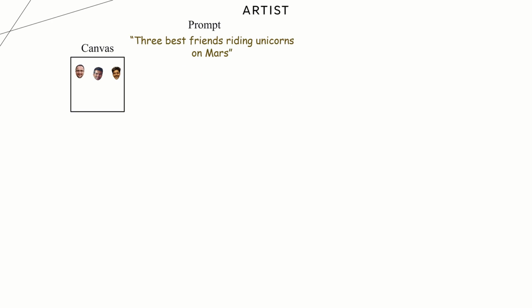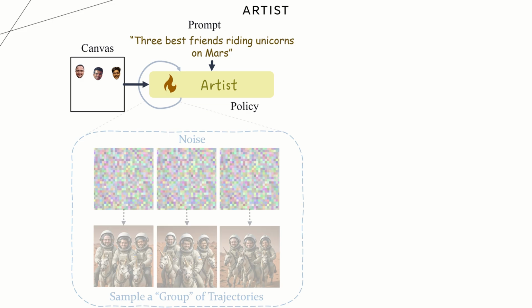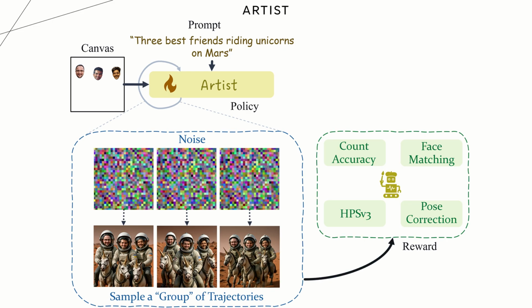Let's move to the artist. The artist is the main image generator. It takes the prompt and the reference identities from a canvas. We train it using a reward that includes count accuracy, image quality, which is the HPS, pose correction, and more importantly, the face matching reward. We also sample groups of trajectories and update the model using GRPO, enabling stable optimization.